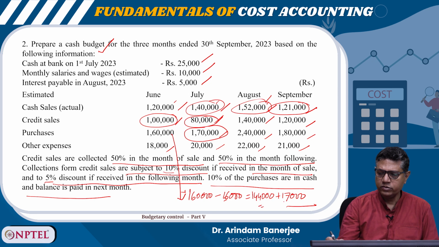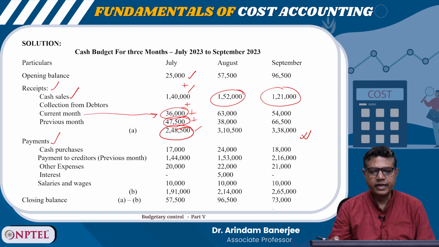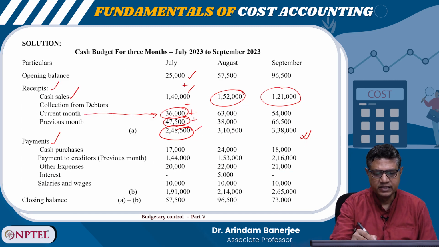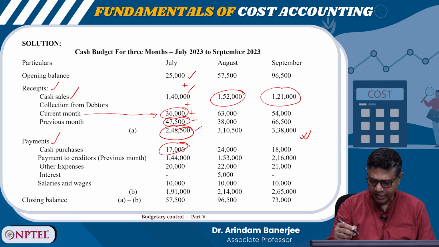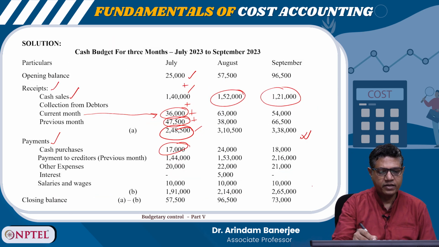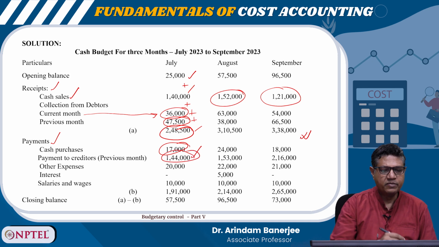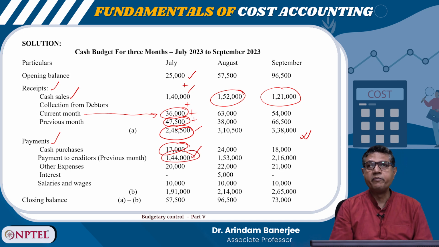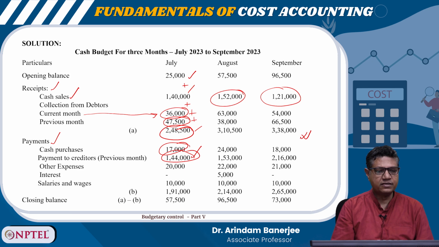So it is coming to 1,71,000. You can see here it is 17,000, which we calculated here, and 1,44,000 from the previous month. So we can calculate like this the payment made to the creditors for the purchases.